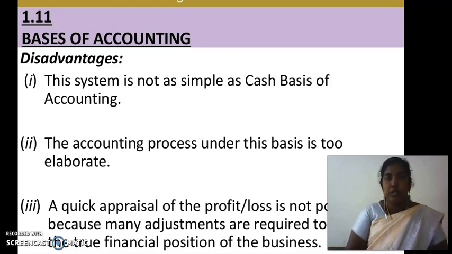The third disadvantage is that a quick appraisal of the profit or loss is not possible because many adjustments are required to ascertain the true financial position of the business.